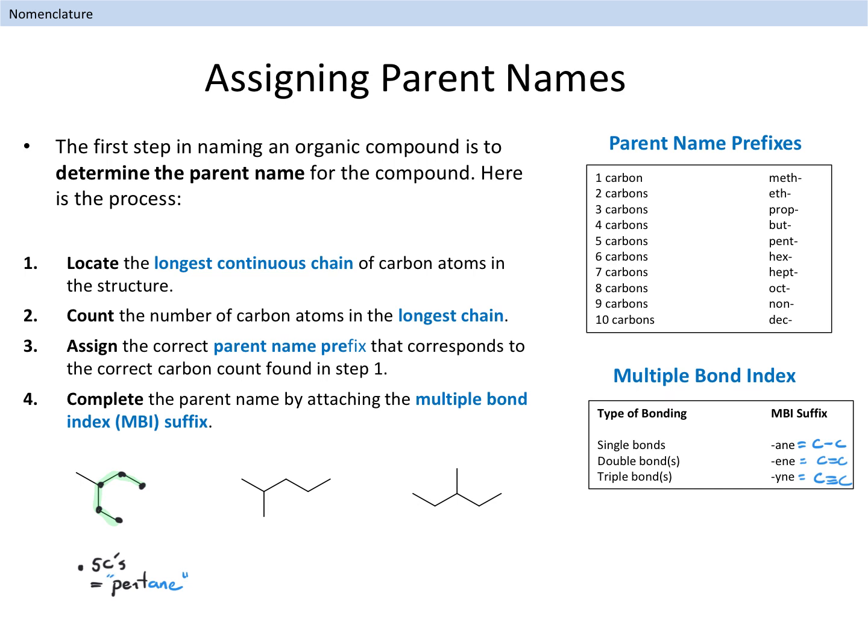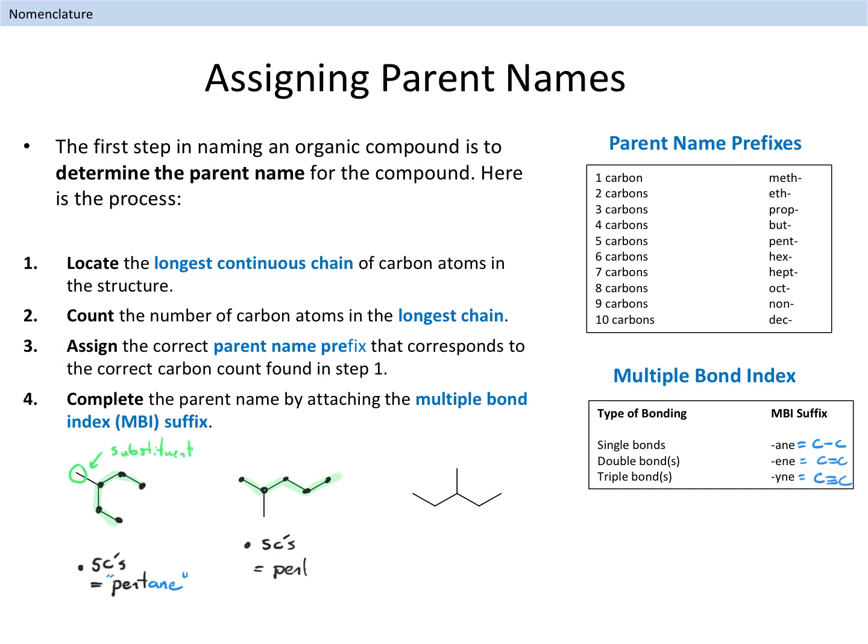Notice that we haven't dealt with the single carbon atom that is attached at C3 on the parent chain. That carbon atom is a substituent, and we will learn how to deal with substituents shortly. Let's try this process out again on the second example. Examining the structure, we see that the longest chain of carbon atoms is 5. We also see that the compound contains only C-C single bonds. This example therefore also has the parent name of pentane.